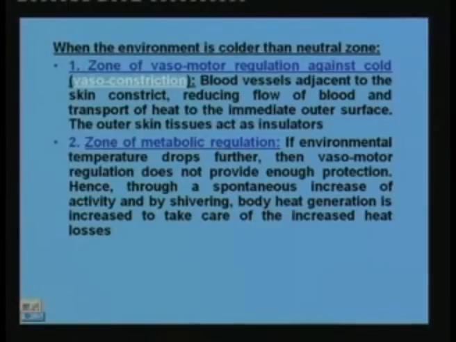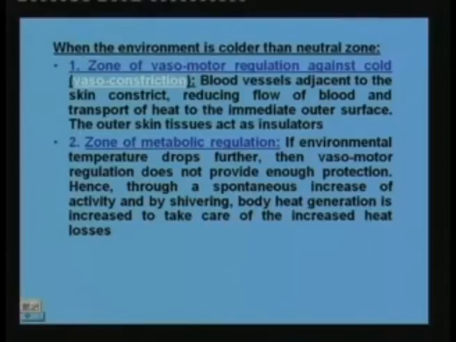Then the body enters what is known as the zone of metabolic regulation. In this zone, a spontaneous increase of activity is initiated, and this is nothing but shivering. So we start shivering when the temperature falls. What happens due to shivering? Because of the shivering, since the activity is increasing, body heat generation is increased.